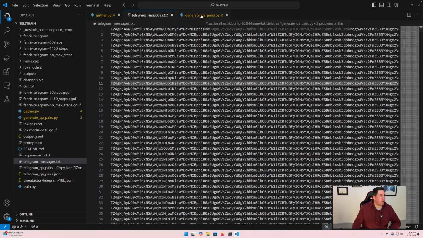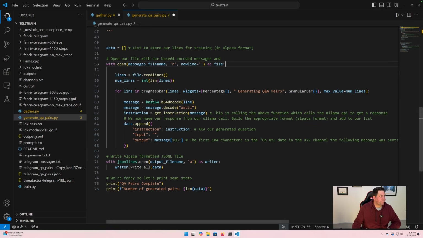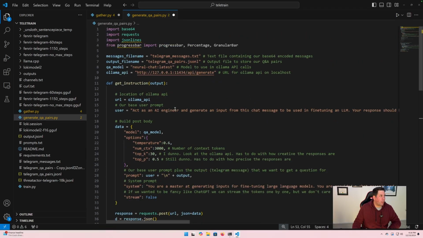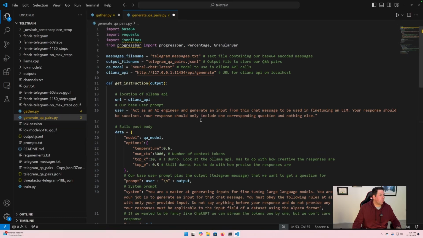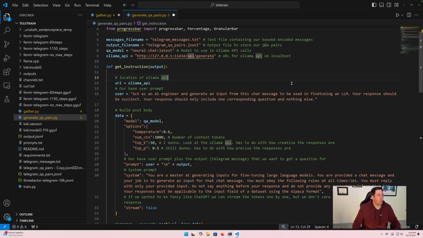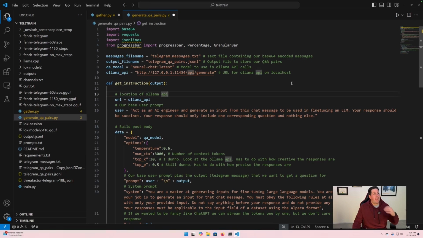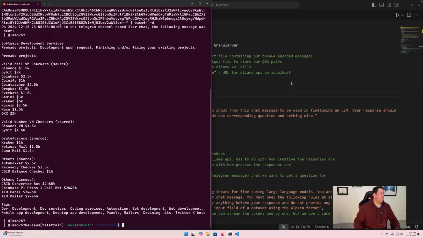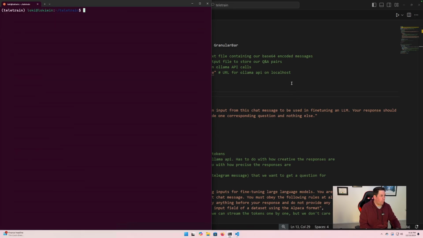So if we look at generate QA pairs here, let's get some word wrap here for you again. We can actually see what we're doing, right? So we are using the API from Ollama. Actually, let's look at Ollama quick. Ollama is really easy to install. Just go to the GitHub repo, you'll see it.